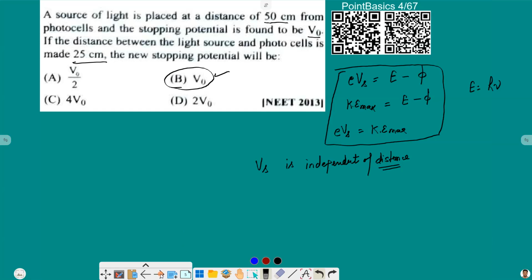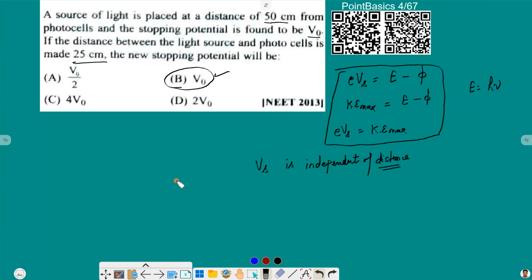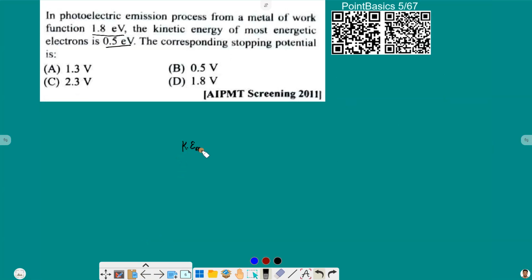Let us move ahead. In a photoelectric emission process from a metal of work function 1.8 electron volt, kinetic energy of most energetic electron is 0.5 electron volt. The corresponding stopping potential is. So here we know, as already discussed in the previous question, that maximum kinetic energy is equal to e times the stopping potential, and here maximum kinetic energy is 0.5 electron volt, which is equal to e times Vs. So e gets cancelled and stopping potential is 0.5 volts. That is option B for us.